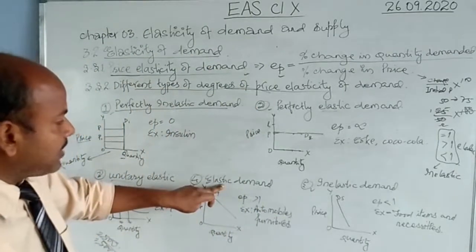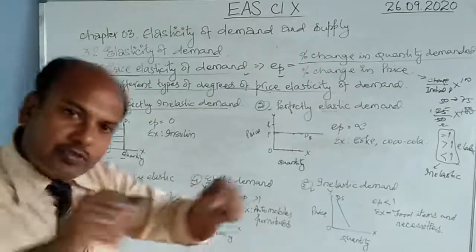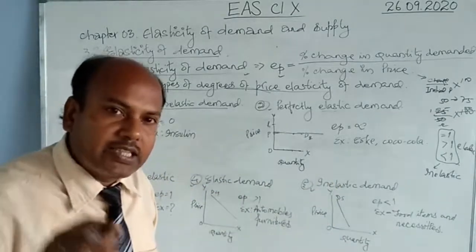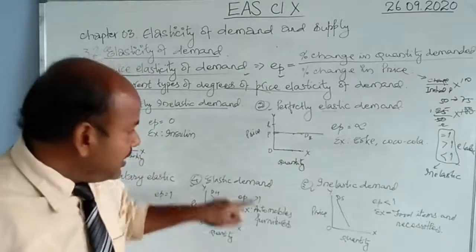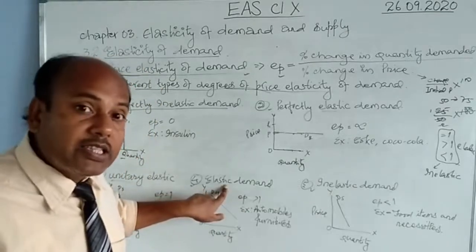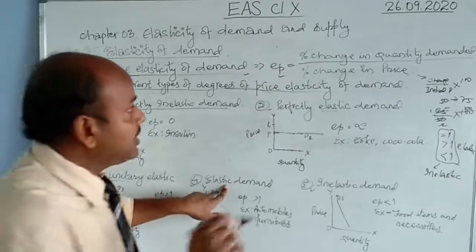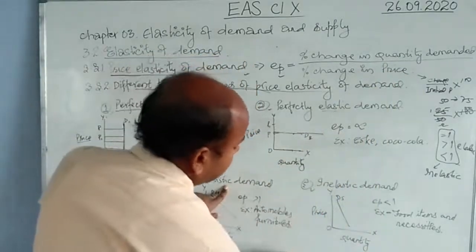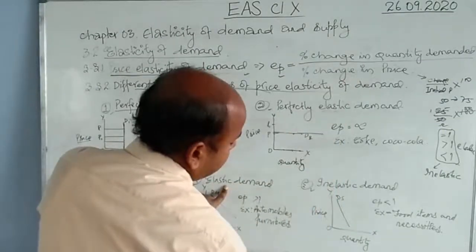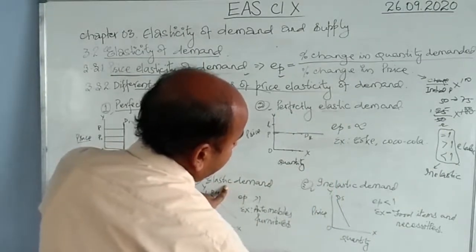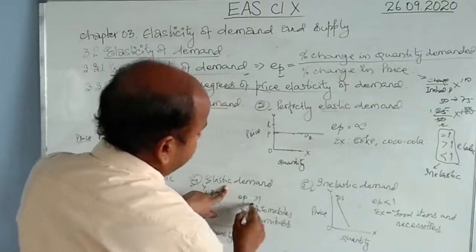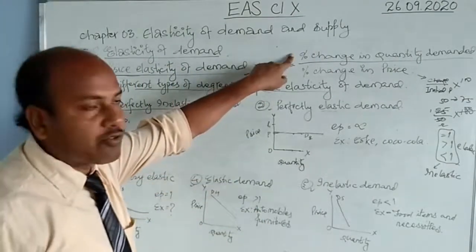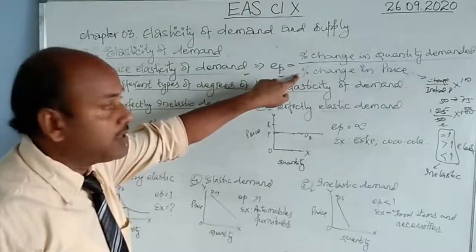Next is the elastic demand. Elastic means stretchable. That means more change in the demand and less change in the price. So when there is more change in demand and less change in price, in the numerator you have 5 and in the denominator you have 4. That means it comes to 1.25, which is more than 1. So more change in quantity demanded and less change in price.